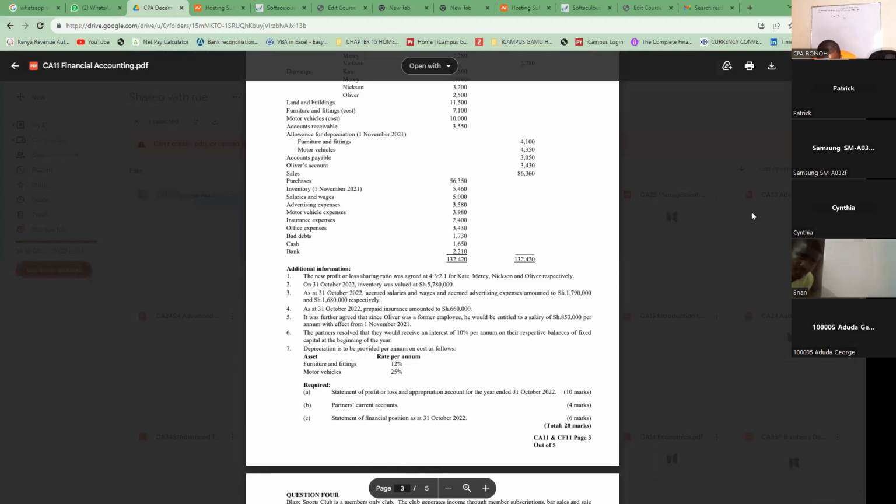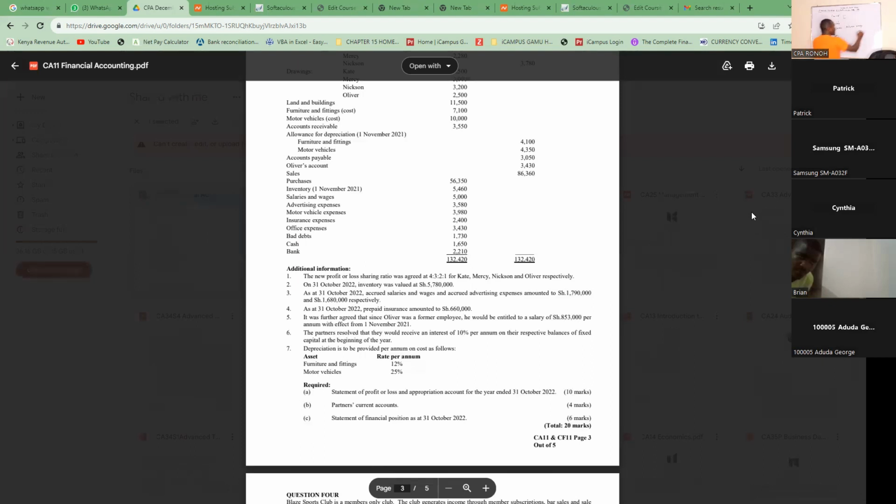Pardon, how do we treat the accruals? Remember, when we talk of accrual, it is not an asset, it's a liability. For salaries and wages, we normally know salaries and wages are expenses, but what is in that trial balance is just what they have been paid in the bank.